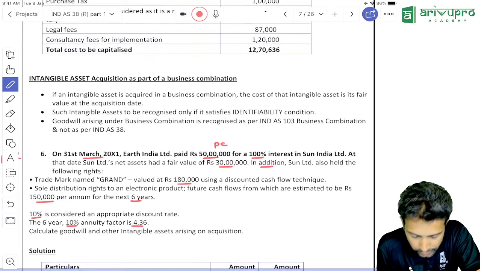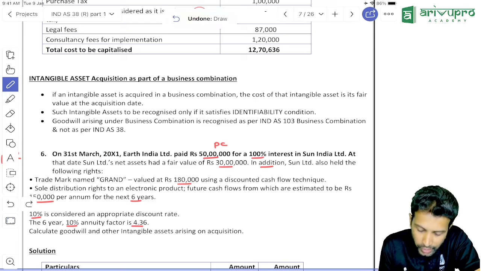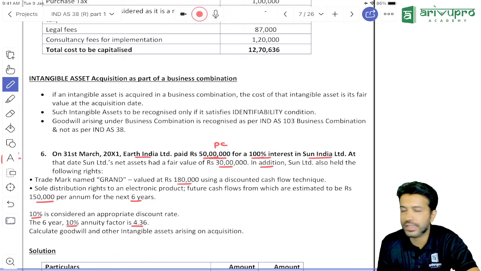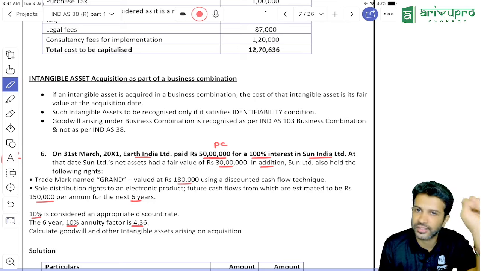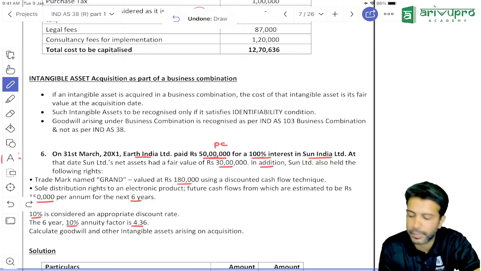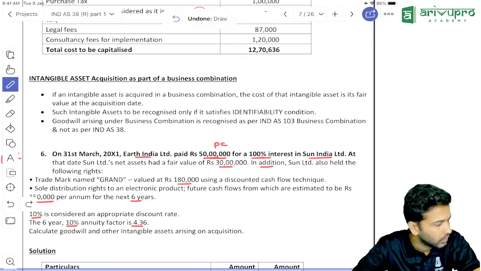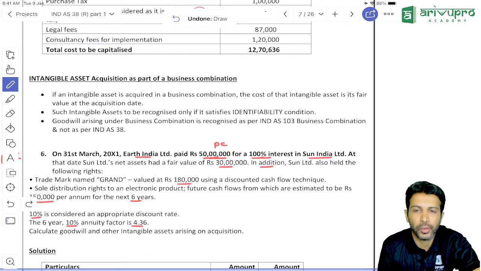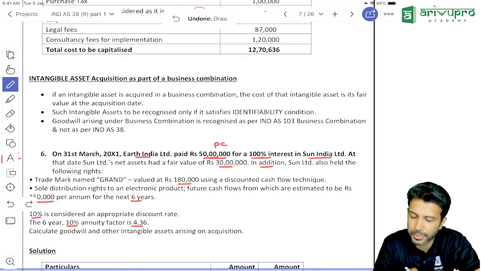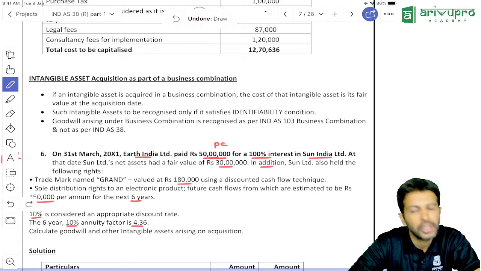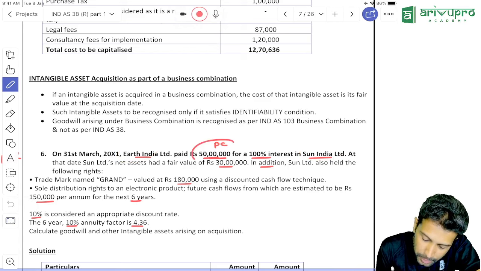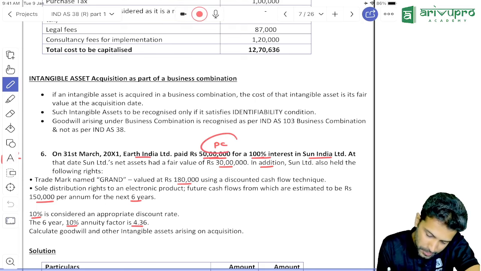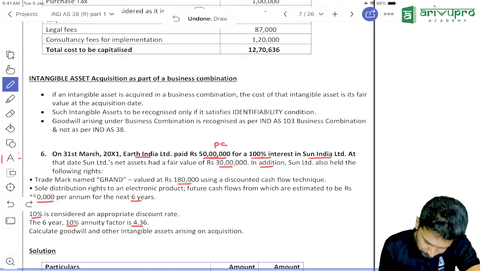On 31st March 20X1, Earth Limited paid 50 lakh rupees for 100% interest in Sun. Earth has acquired 100% control in which company? Sun Limited. This 50 lakh rupees is what we refer to as... Obviously, can we say now Earth has purchased the business of Sun? Correct. And to purchase this business, how much money did Earth pay? 50 lakh. That only we call purchase consideration. For class purpose, we'll simply denote it as PC.